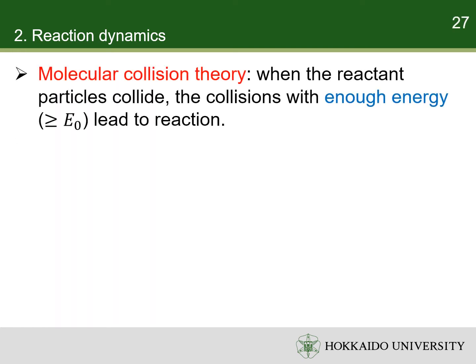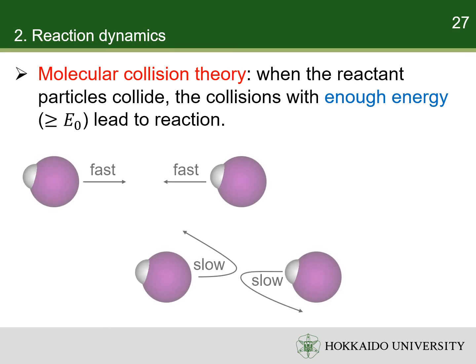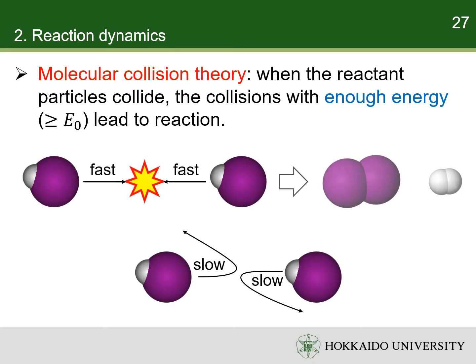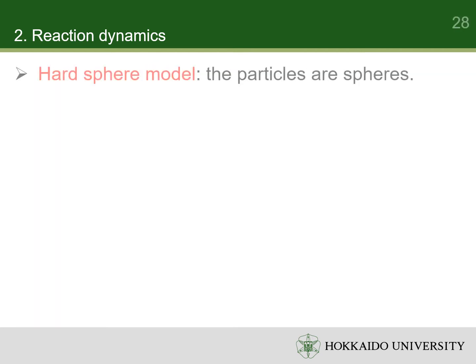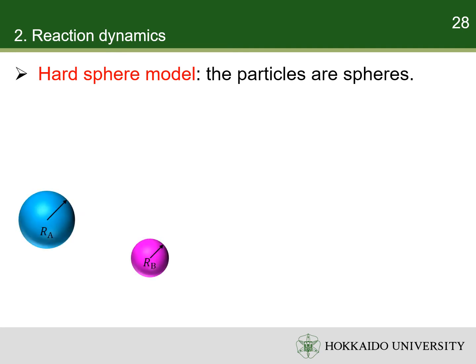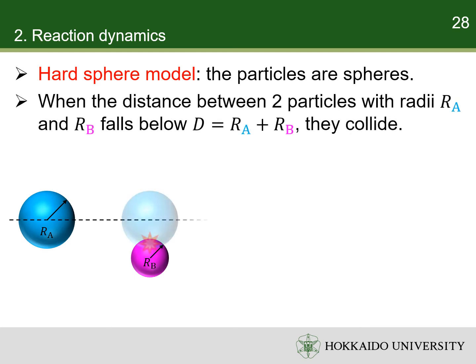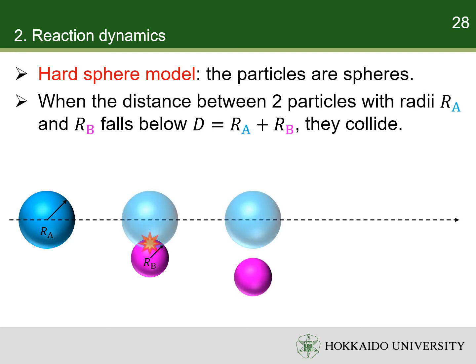Molecular collision theory can explain rate constant's temperature dependence for bimolecular reactions in gas phase. In molecular collision theory, the reactant particles collide with each other randomly. But only collisions with enough energy lead to successful reaction. To further simplify the model, we suppose that the reactant particles are hard spheres with certain radii. Consider the collision between two particles with radii Ra and Rb. When they travel, they collide if their distance falls below Ra plus Rb.